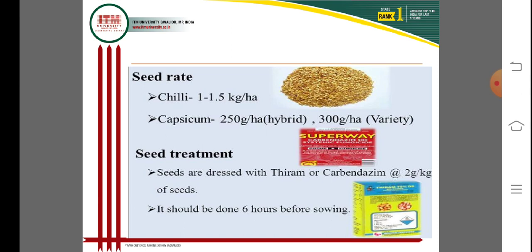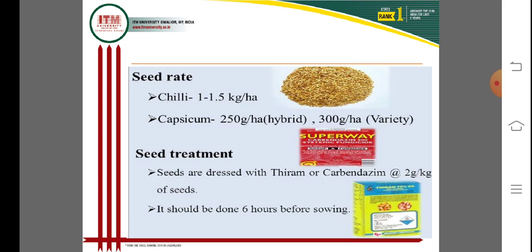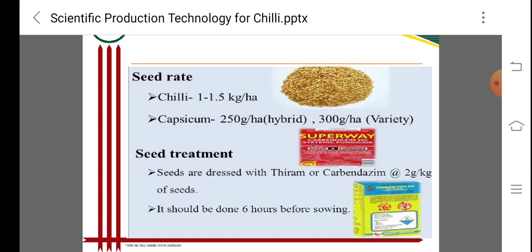Seed treatments can be used for control of different diseases and problems also. Seeds are treated with thiram or carbendazim at the rate of 2 grams per kg of seed. Treatment of seed with thiram or captan controls damping off disease in nursery time, and it should be done 6 hours before sowing.